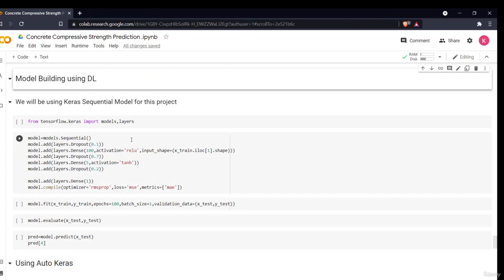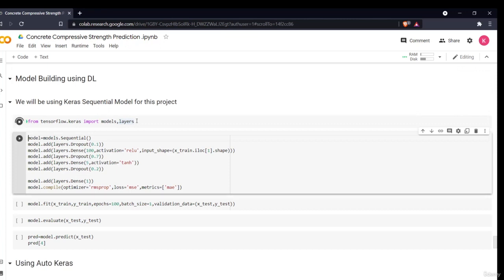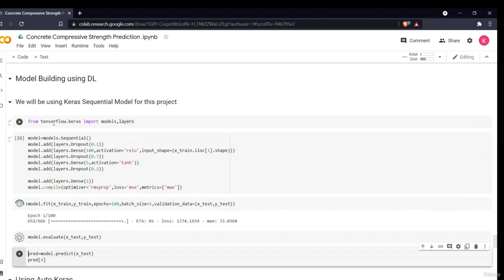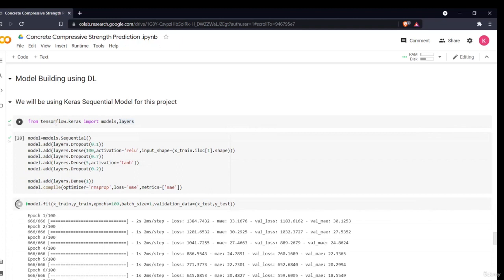This is a deep learning technique. Now I'll be importing from TensorFlow, because Keras is present in TensorFlow. From tensorflow.keras import models and layers. Layers is important to import, because with the help of layers I'll be adding different layers. Now if I execute it and it gives you an error for TensorFlow, it means that TensorFlow is not installed on your system. You can go to the TensorFlow documentation and see how to install it. Then execute this command and it will not give an error.